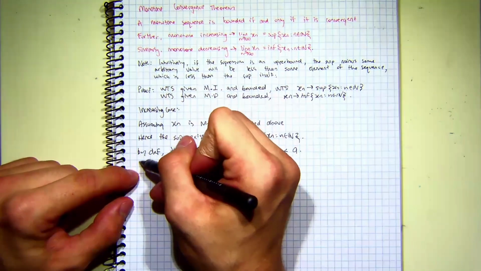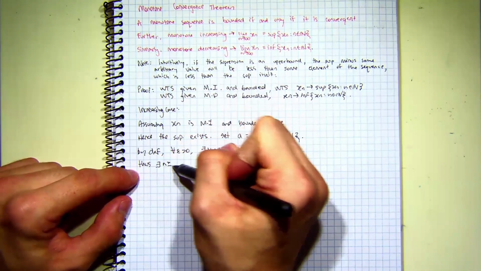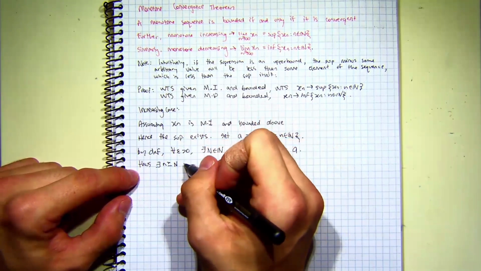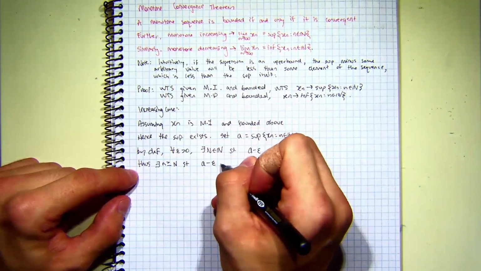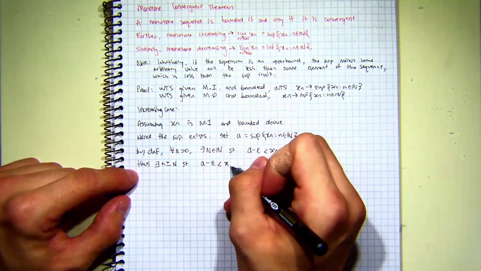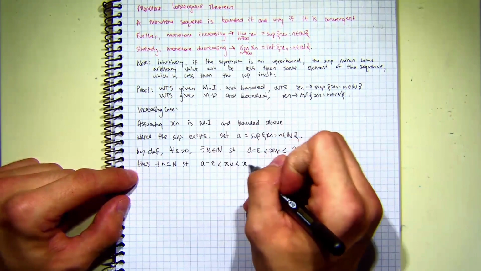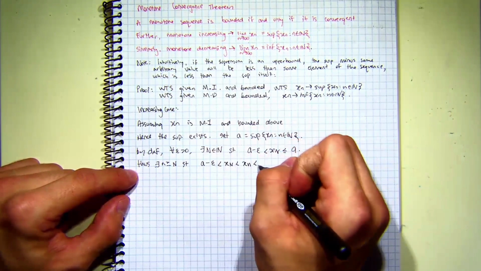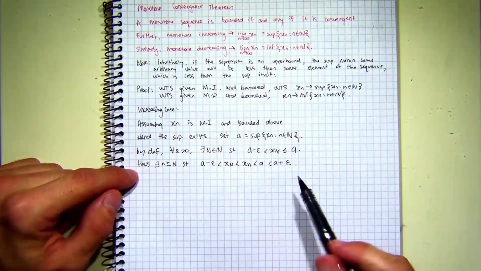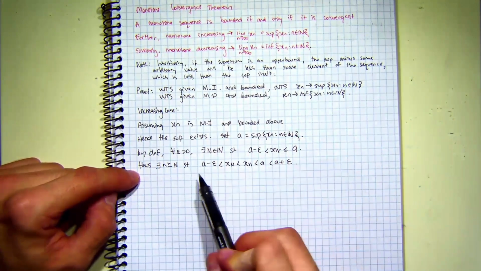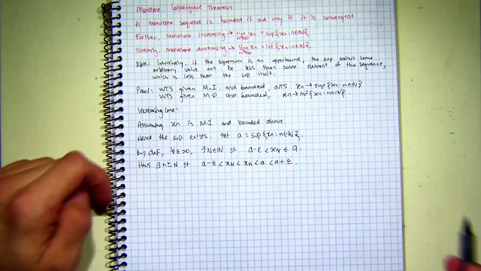So from this, we can say that there exists a little n greater than or equal to big N such that A minus epsilon is less than x big N, which is less than or equal to x little n, which is less than or equal to A, which is less than A plus epsilon, just intuitively, because A plus epsilon will have to be bigger than the supremum itself.